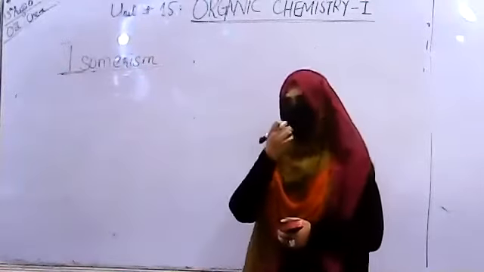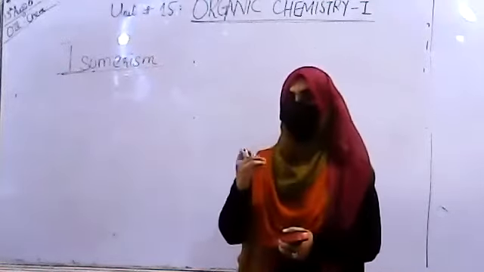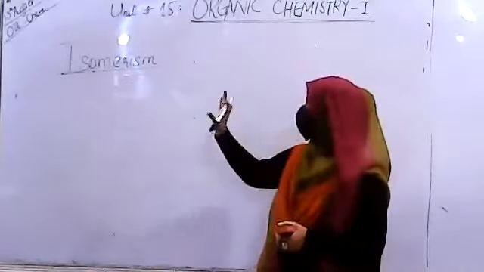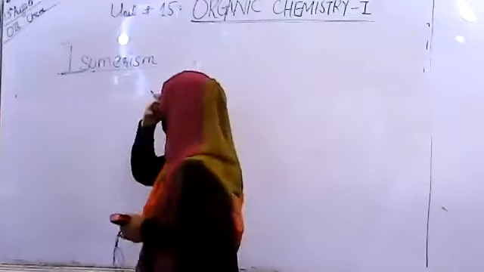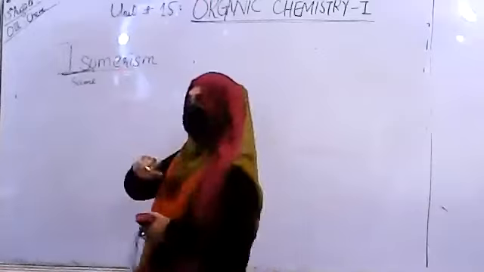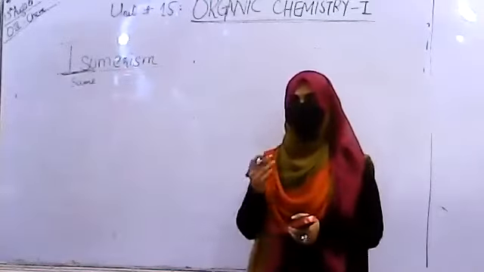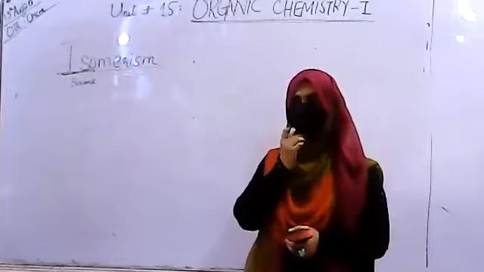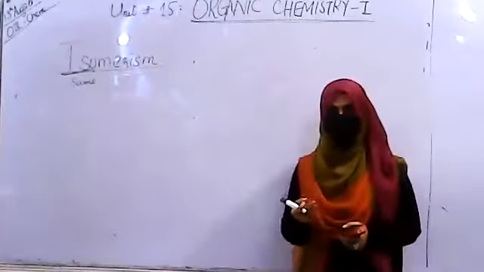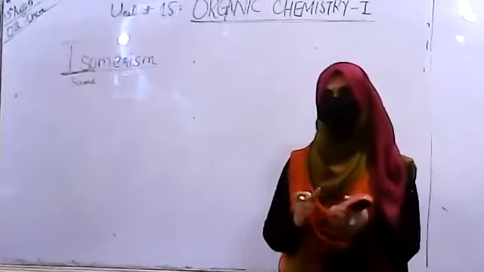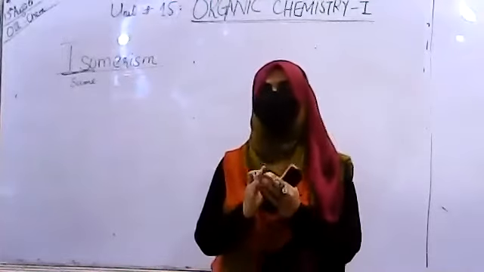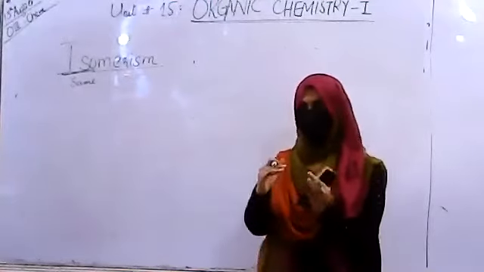As we studied the hydrocarbons just now, and their nomenclature and structural formulas, there is a term called isomerism. Iso means same, and merism means form. What is isomerism basically used for? Isomerism is a phenomenon in which we differentiate between compounds having the same molecular formula, but their structures vary.